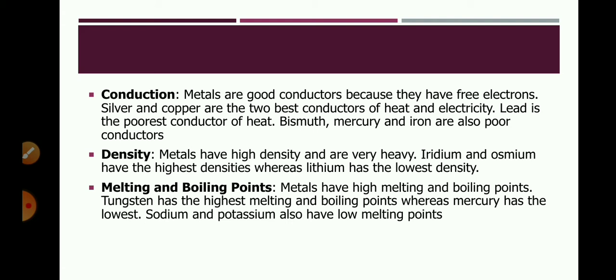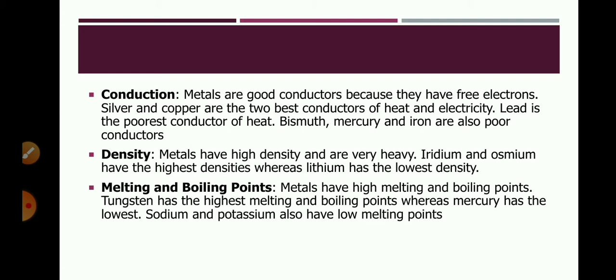Metals are good conductors of heat and electricity. Students, have you observed? One pan is kept on the burner, the burner is on, and a ladle is also there in the pan. After some time, the other end of the ladle becomes hot. Why is this so? Because of the property of metals that they can transfer heat from one point to another, or heat can flow within the metals.